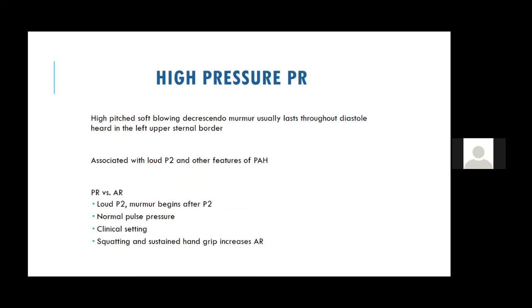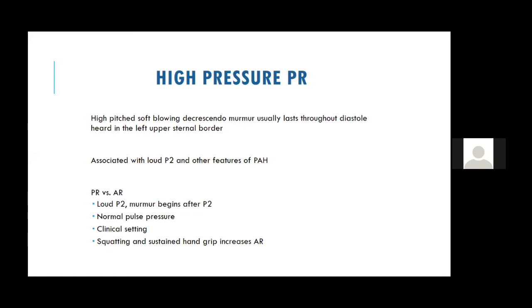The only thing to differentiate is that you get peripheral signs of AR in an AR murmur. You get peripheral signs of PAH in a patient with a PR murmur. You may not get a collapsing pulse like in AR. The pulse pressure is usually normal in patients with PR. It doesn't affect much like AR. Then you have to see the clinical setting. Whenever you have AR, you'll get a softer second heart sound. But whenever you have a PR, because it is hypertensive, you get a loud P2. So the AR murmur starts after the A2 component, whereas the PR starts after the P2 component.